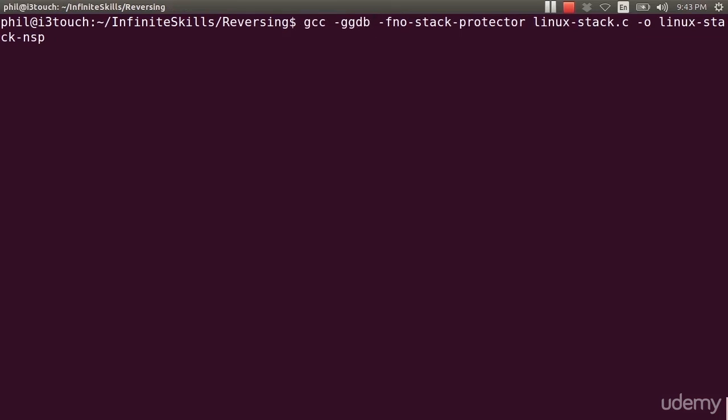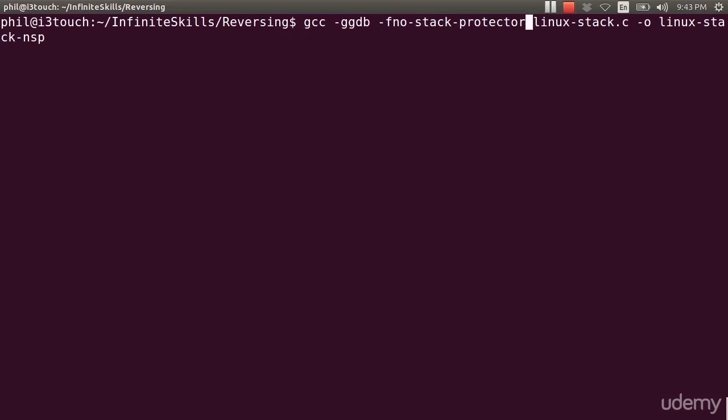Now what this does is it creates debugging information, and it also creates additional debugging information for GDB. So if I gave it just a -g, it would give me debug information. Now, if you're reversing someone else's code, they might not have done this for you, but this will make it easier when we're looking at some examples. As we said before, I have to give it the no stack protector option. And the reason I have to do that is Linux is too smart to allow me to smash the stack.